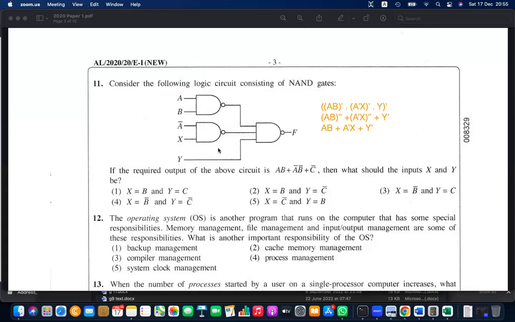In order to make A naught B naught, this should be B naught. So X is B naught and Y is C. So the answer is number 3. X is B naught, Y is C, that is 3. The answer is number 3. That is for question number 11.